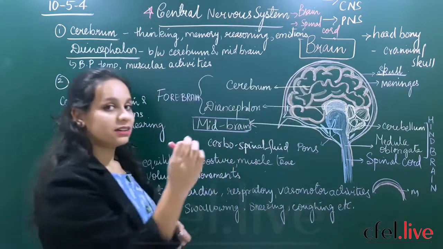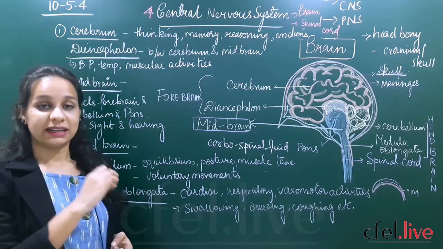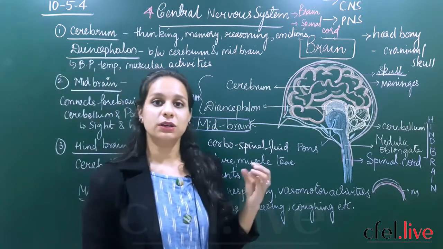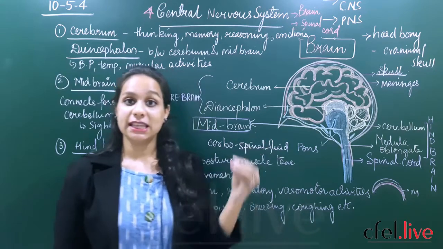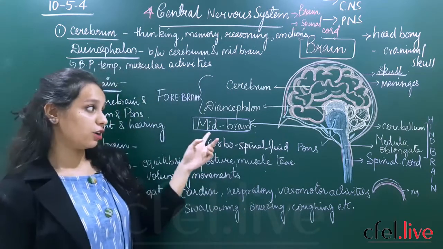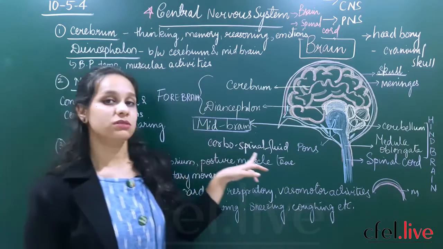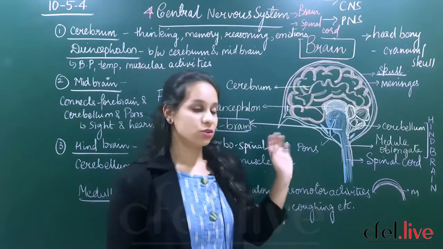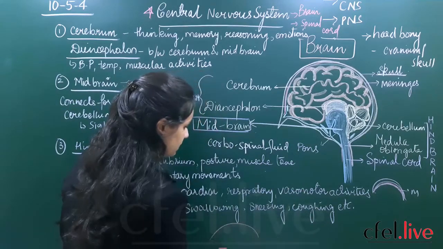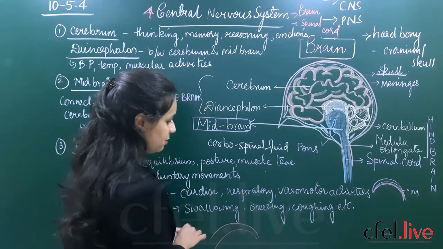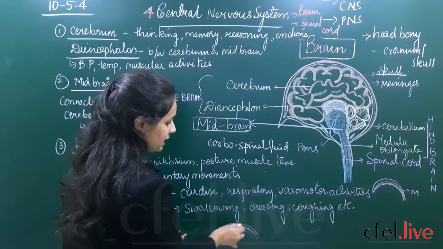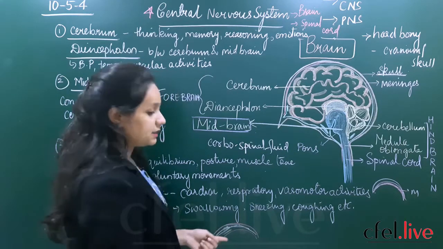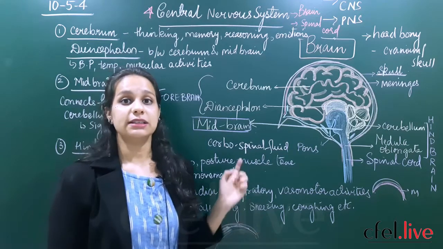That fluid between the inner meninges is called the cerebrospinal fluid. These are the meninges, and between these meninges the cerebrospinal fluid is filled.